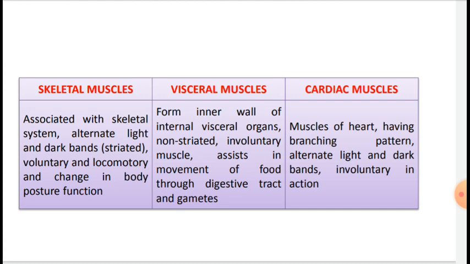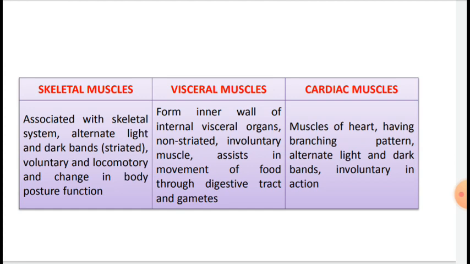They are primarily involved in locomotory actions and changes of body posture. So, skeletal muscle is an important component of the skeletal system, also known as striated and voluntary muscle.